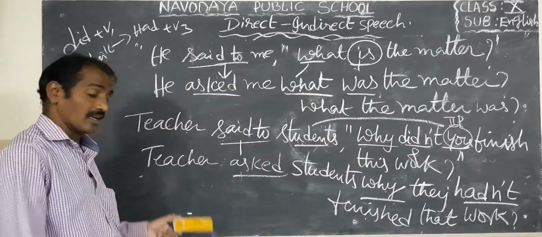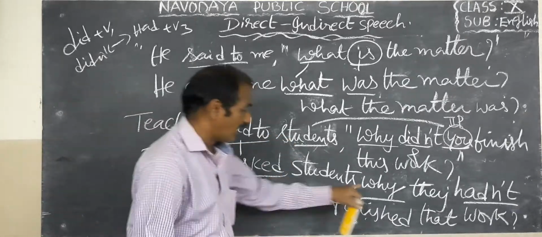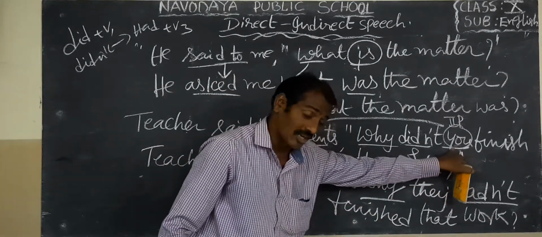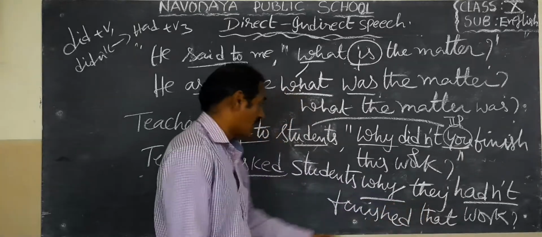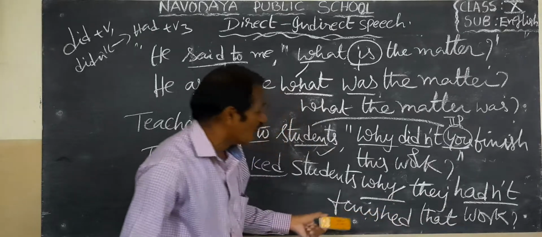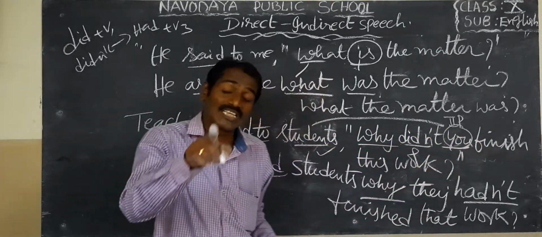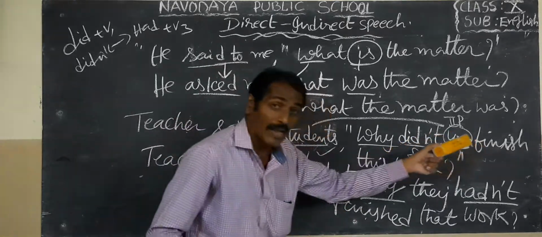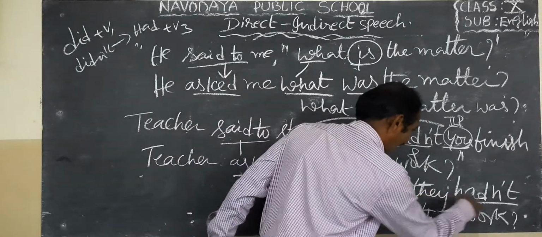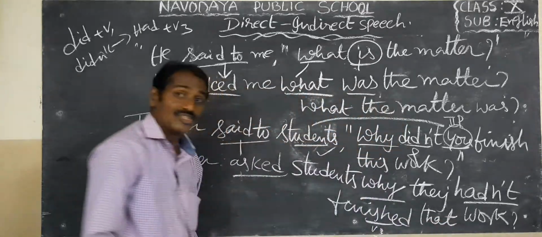So here look, children. Teacher said to students. Teacher asked students why, no change. So here is did. Here you means second person, so it should be changed into they, because students means plural. Why they didn't finish here, because did V1 became had plus V3. Past simple became past perfect in indirect speech. So why they had not finished. This is V3, finished.